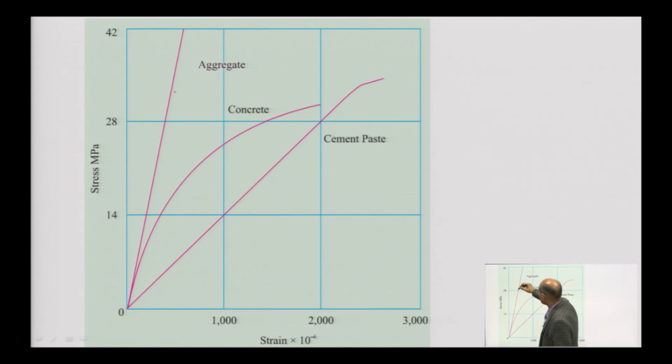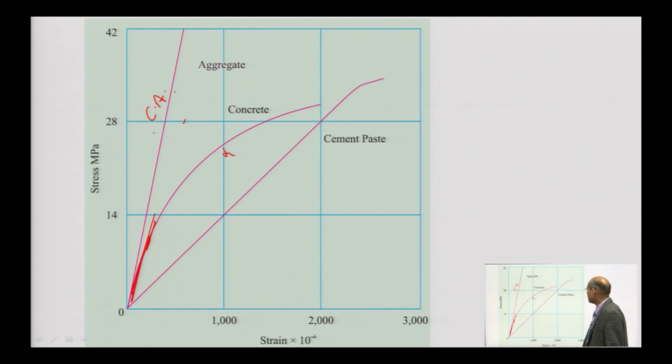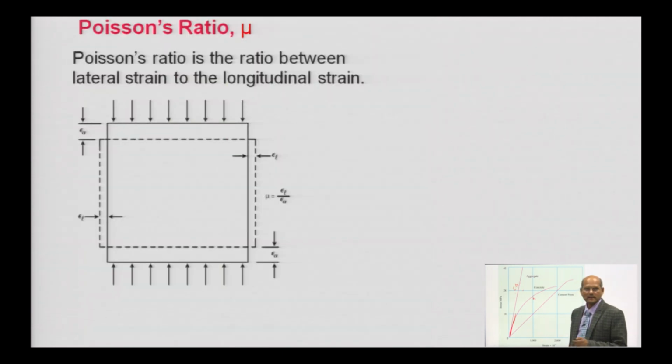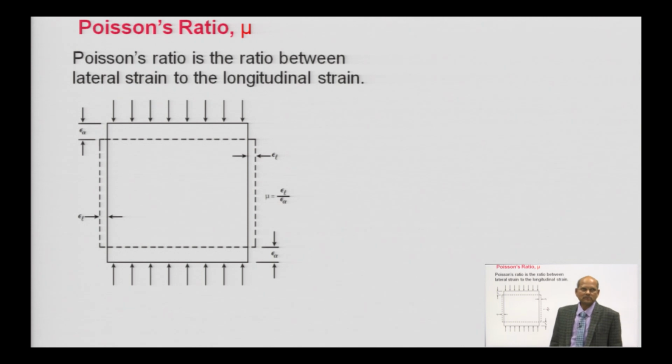This is for aggregate, particularly coarse aggregate, and this is for cement paste. The modulus of elasticity of concrete is in between cement paste and aggregate.